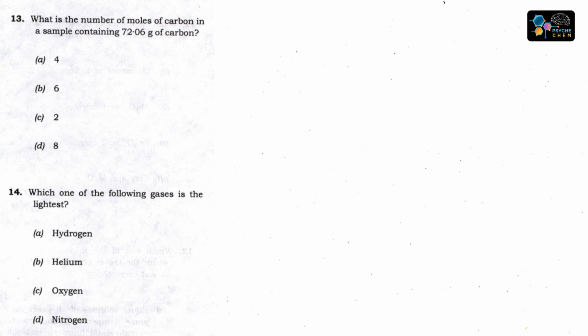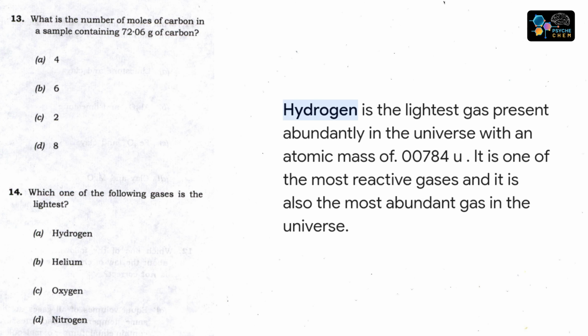Which one of the following gases is the lightest? Yeah, hydrogen is the lightest gas because it is evidently present in the universe and with an atomic mass of 0.00784 u. It is one of the most reactive gases and also the most abundant gas in the universe. So the right answer is A,